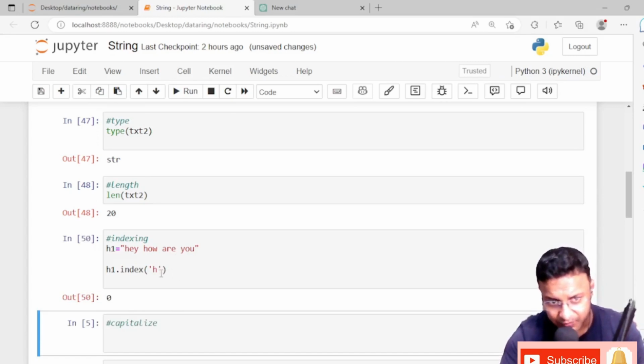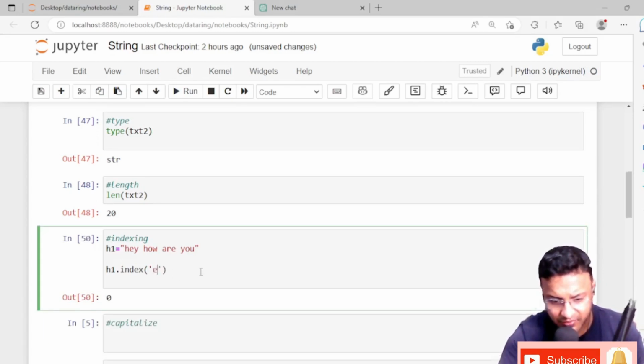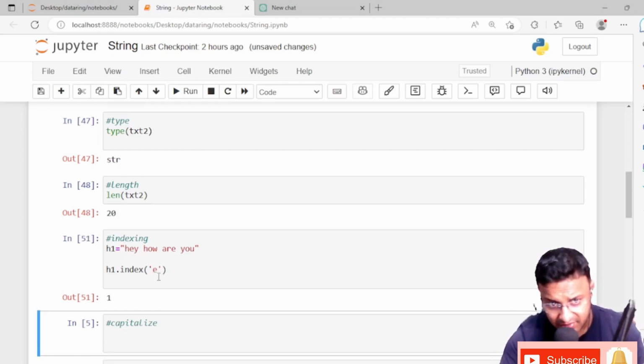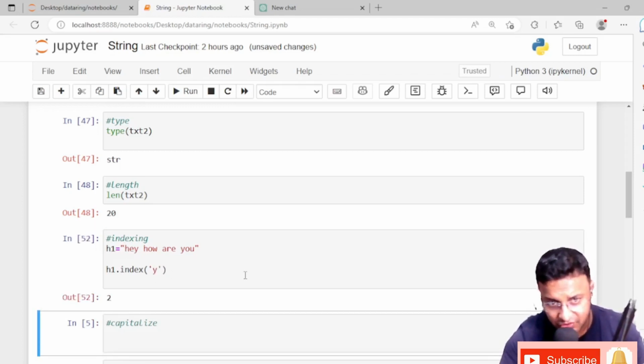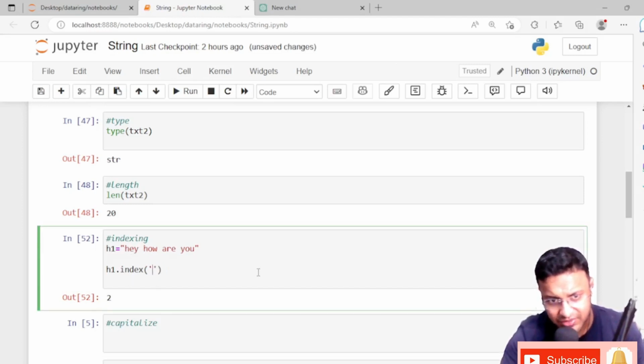We can find the index number of e, that is 1. See, the e is at 1. Okay, and y, it is 2, right? And now if we see here, there are two h's. Now if I again press h, what number will come?